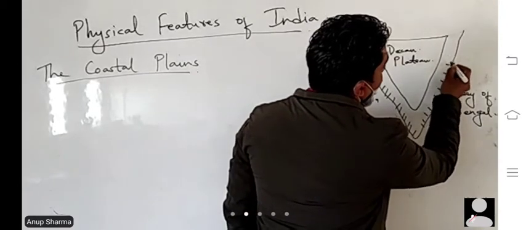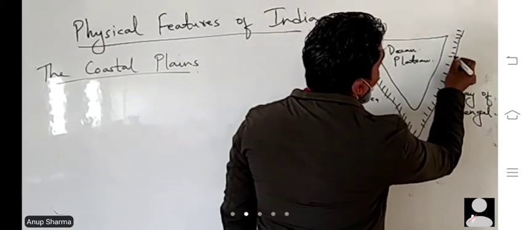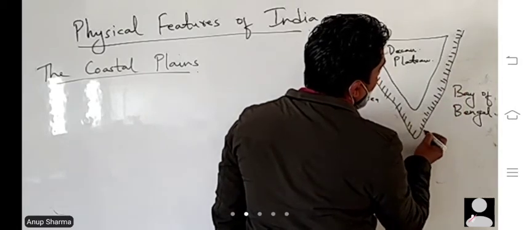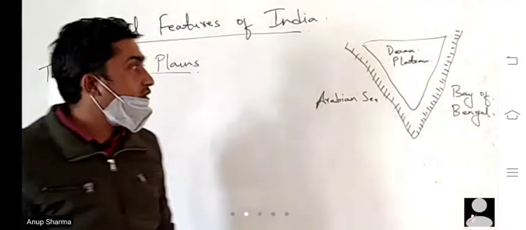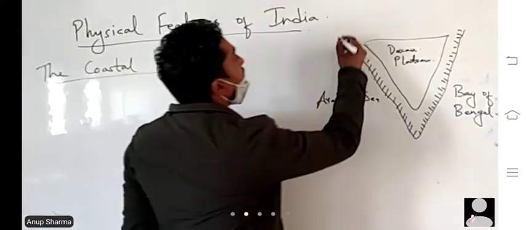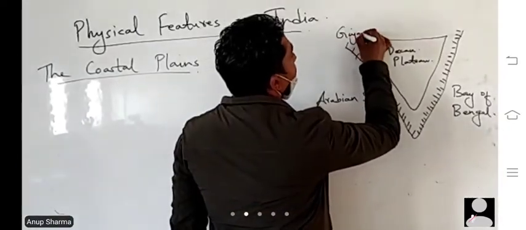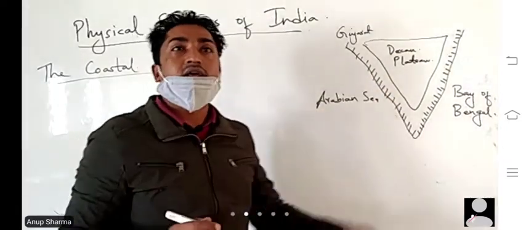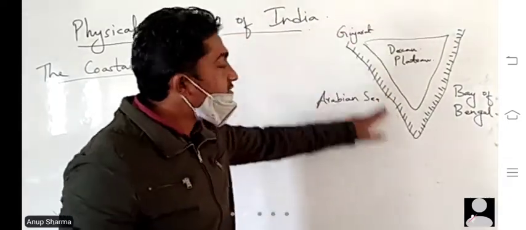Okay, along the coast of Bay of Bengal and coast of Arabian Sea, which also comprises of Gujarat, Goa, Maharashtra, Kerala on this side.